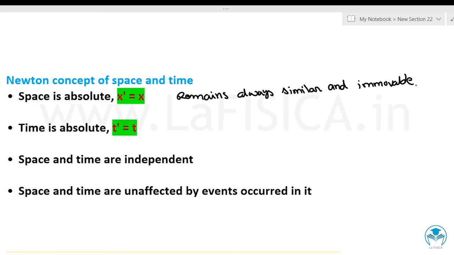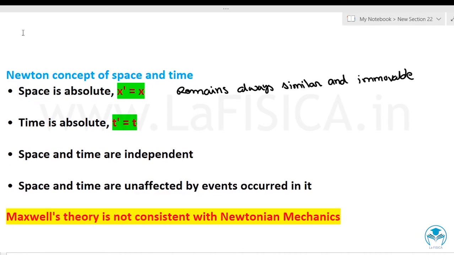That is, t dash will be equal to t, like x dash equal to x in the case of space. And also he made that the space and time are independent. And also the space and time are unaffected by the events occurred in it. So if we follow the Newton concept, we can see that Maxwell's theory is not consistent with Newtonian mechanics.